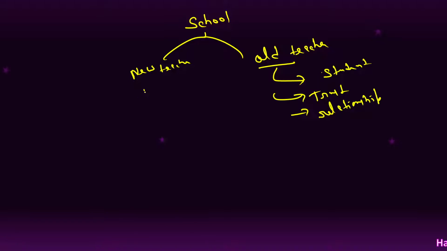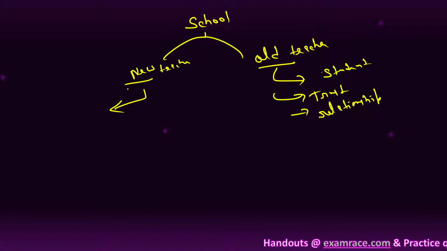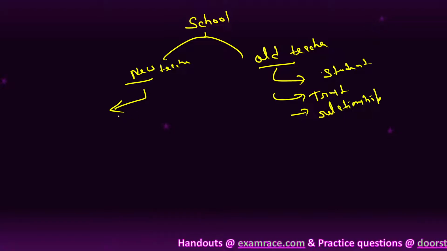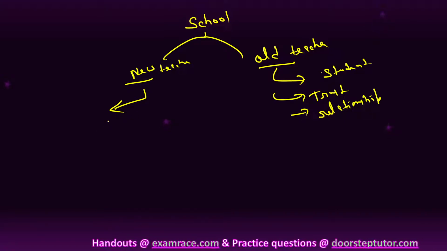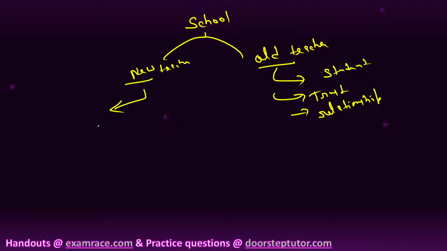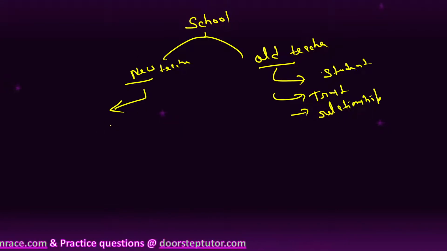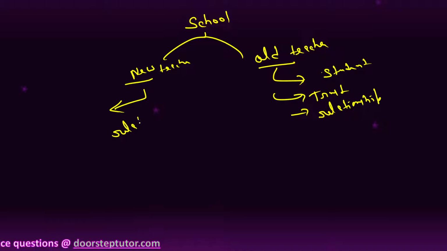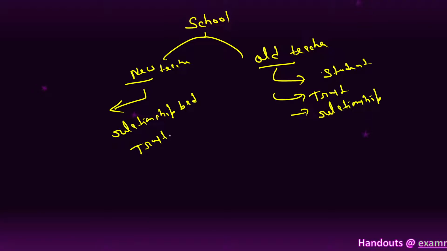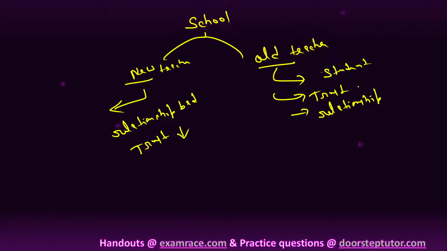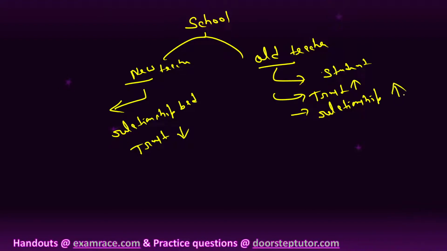But what happened in this case? Because this teacher is new, this teacher is unknown to the students. Students and teacher are unknown to each other. They both don't know each other. So here the relationship is bad. Understood? And the trust of the student with the teacher and the trust of the teacher with the student both are bad. Trust is less here. With the old teacher, trust is high and the relationship is also high.